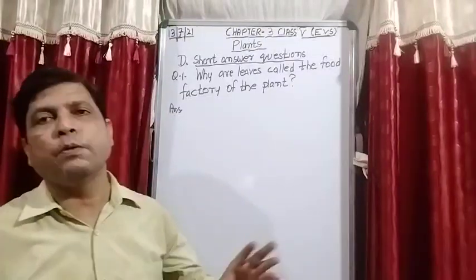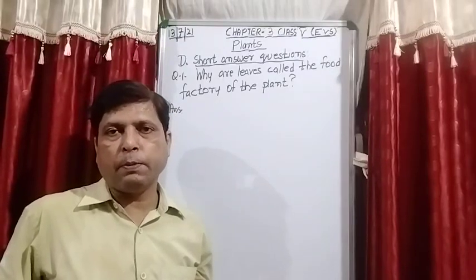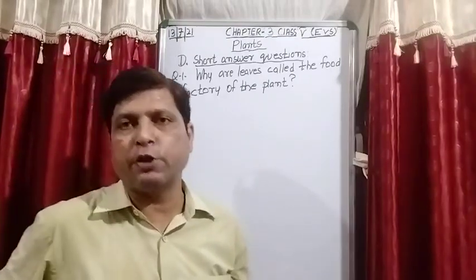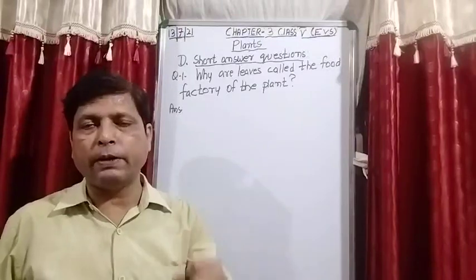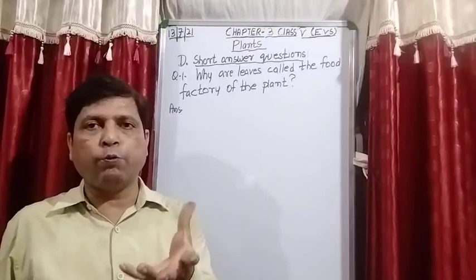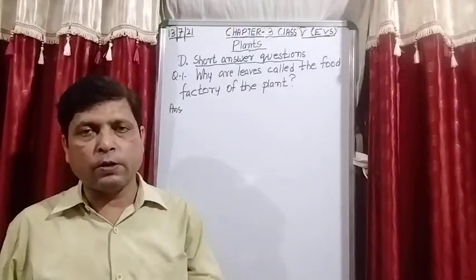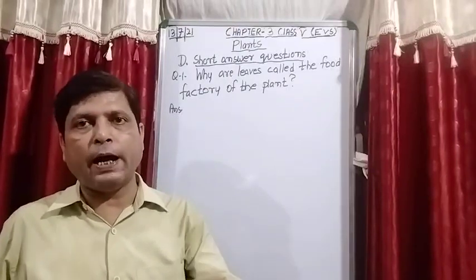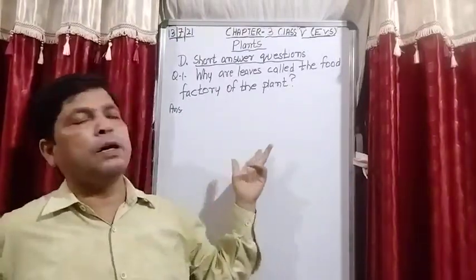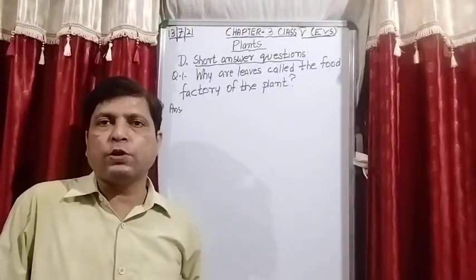So directly the answer is because leaf is that part of the plant which prepare food for the plant. Is it clear? Because in the leaves, stomata is also present, where exchange of gases take place at the time of preparation of the food. Carbon dioxide is taken by the plant leaf, and at the same time oxygen is released, and chlorophyll is also present, which absorb the sunlight, and water and minerals absorbed by the root, and then they pass to the stem, and from the stem it reach to the leaves, and in this manner leaves prepare their own food, and this whole process is known as a photosynthesis.